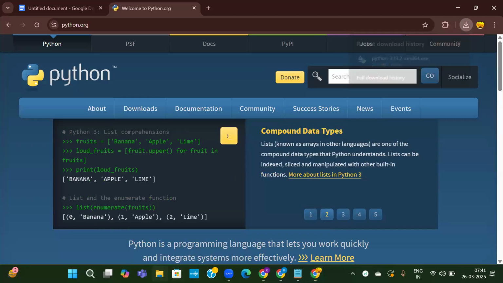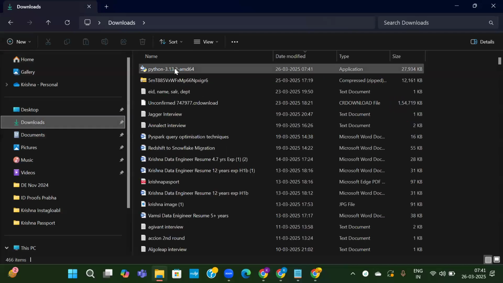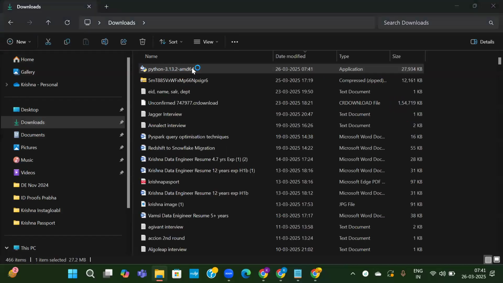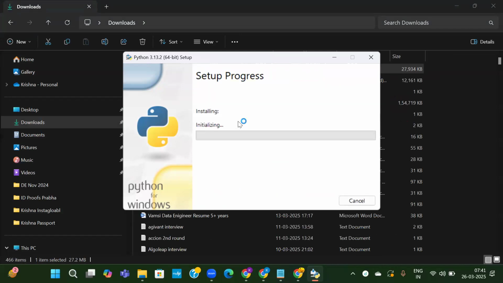It gets downloaded into your downloads folder. So here it is. We have to just double click on that. Here, click on install now. Before that, you have to check this option, add python.exe to path. So check this option and then click on install now. It will ask you for your permissions, just grant it, and then it will get installed.